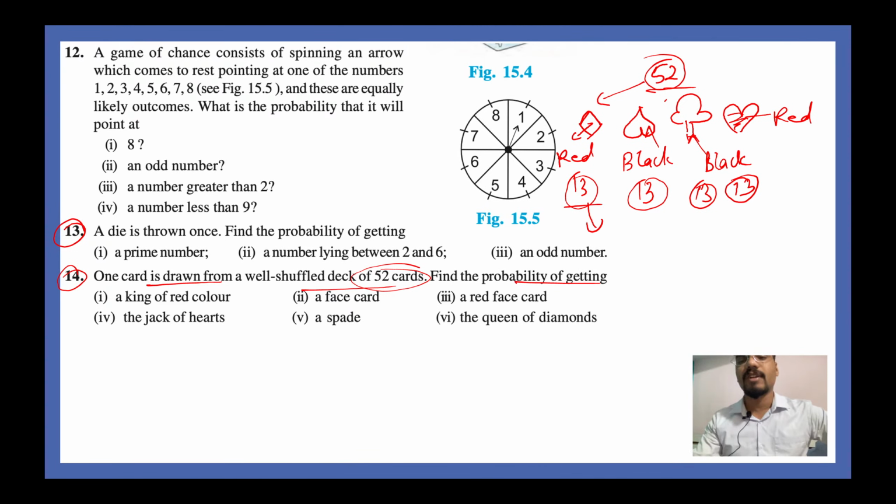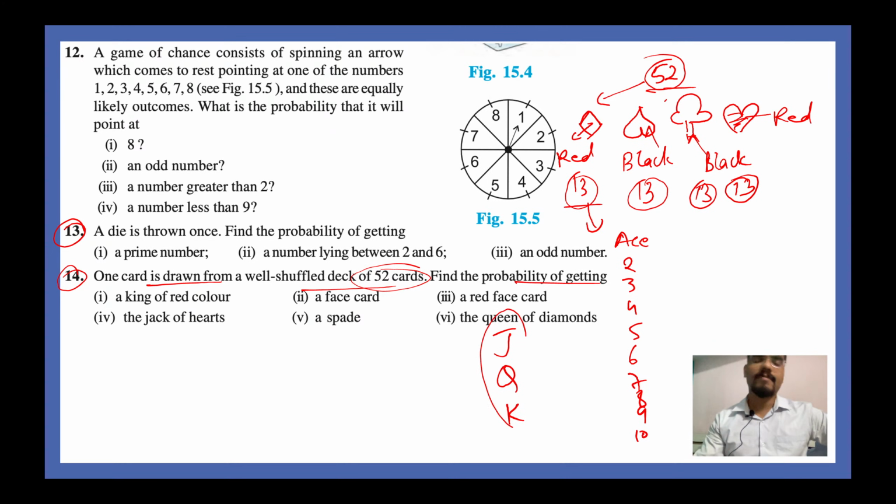So in a suit of 13 cards, you have an ace, 2, 3, 4, 5, 6, 7, 8, 9, 10, and then you have jack, queen, and king. These 3 cards are called face cards. So out of 13 you have 3 face cards in one suit.